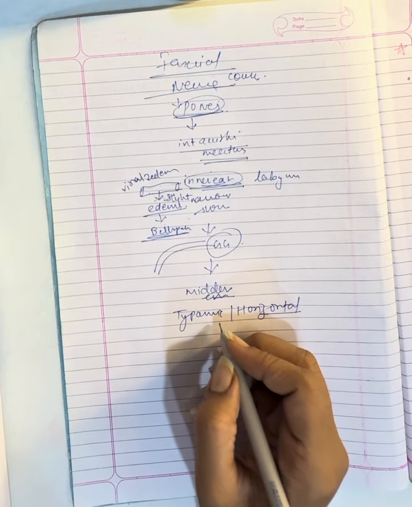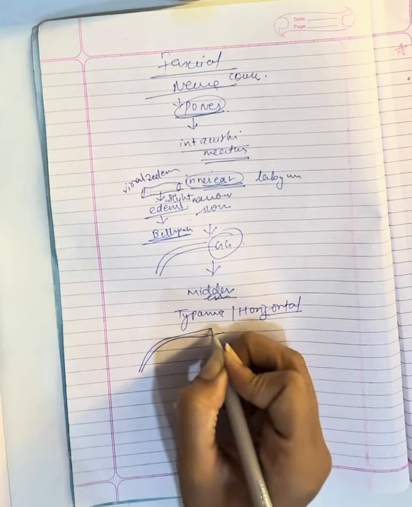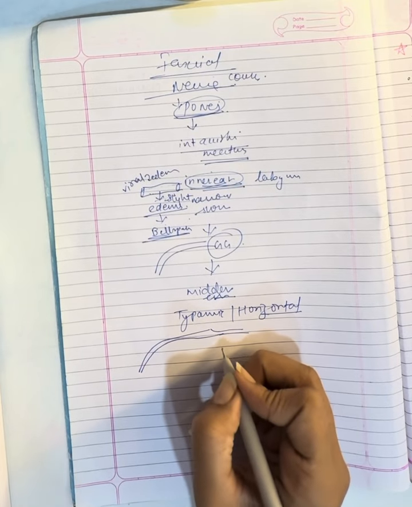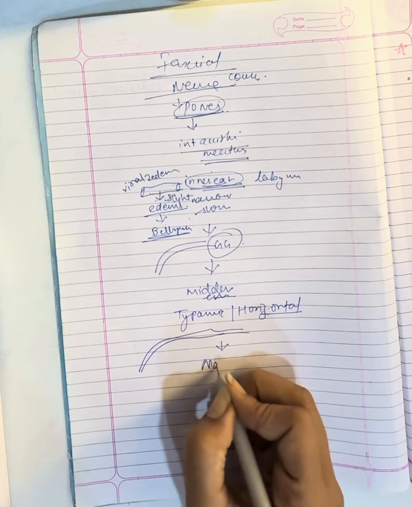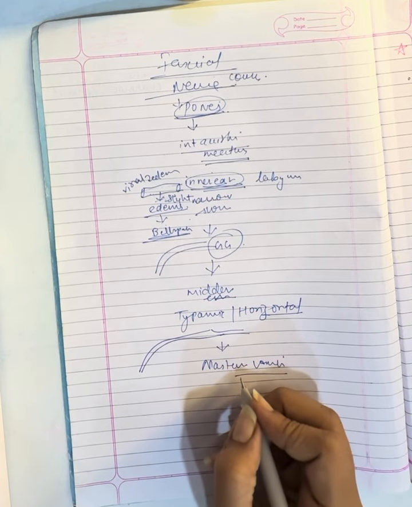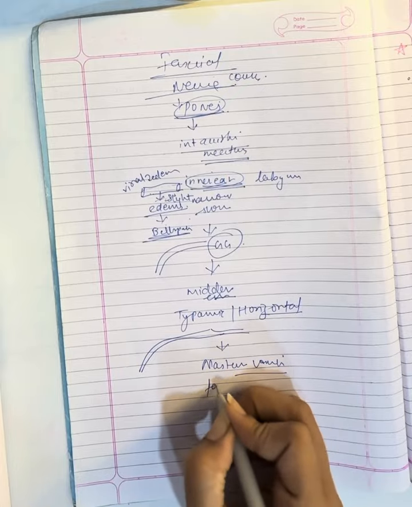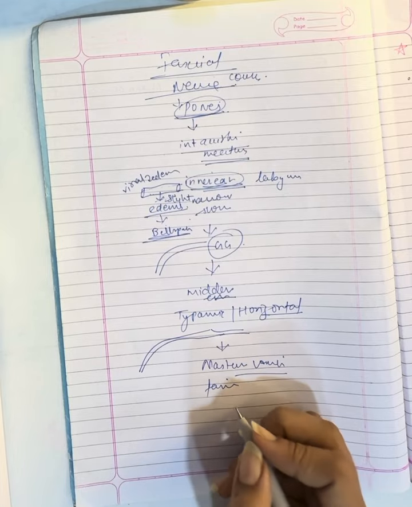The curvature is like this, so that is where the most common dehiscence is seen. Then it will enter into the mastoid or vertical canal, and the facial recess is the most common site of injury in mastoid surgery.